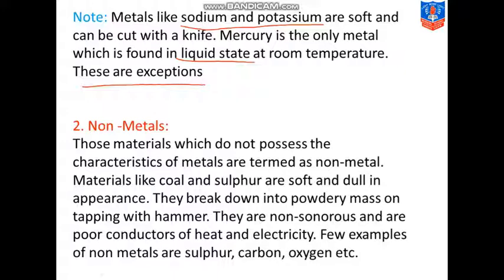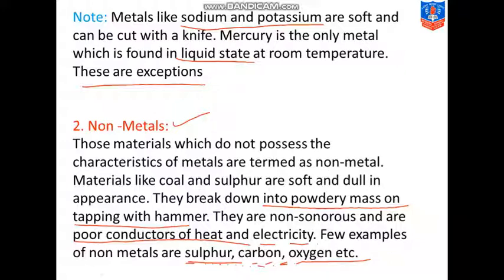In contrast, materials like coal and sulfur are soft and dull in appearance. They break down into powdery mass. Yes, we have done the activity on tapping with a hammer. So they are not sonorous and are poor conductors of heat and electricity. You can see here for non-metals, it is described. Those materials which do not possess the characteristics of metals are termed as non-metals. Materials like coal and sulfur are soft and dull in appearance. They break down into powdery mass on tapping with a hammer, so they are non-sonorous and poor conductors of heat and electricity. A few examples of non-metals are sulfur, carbon, oxygen, etc.